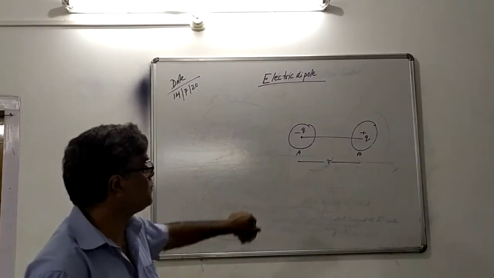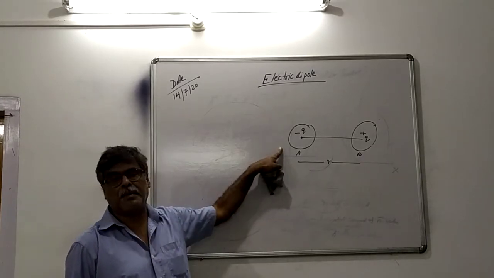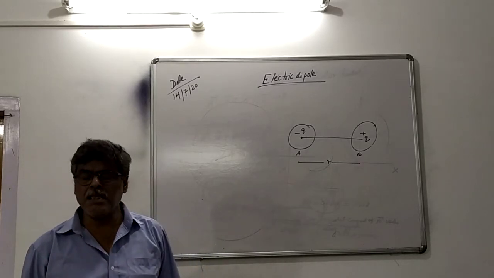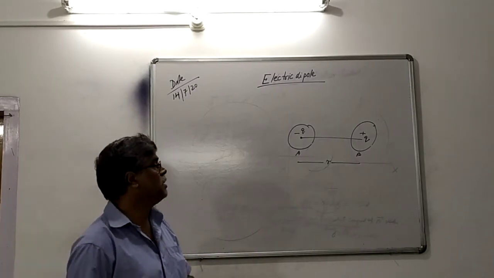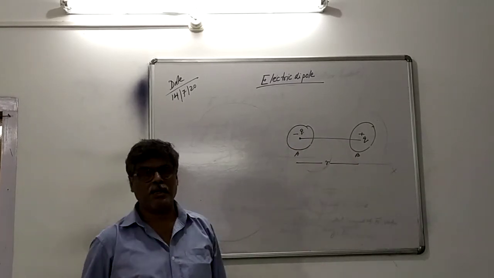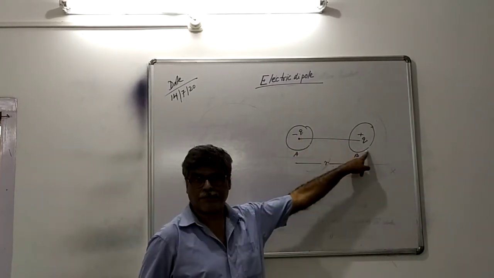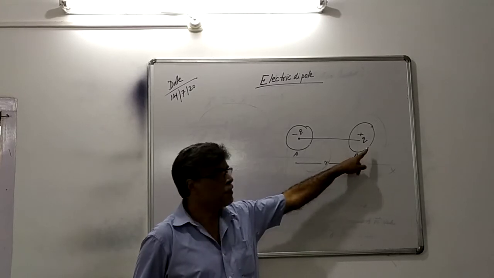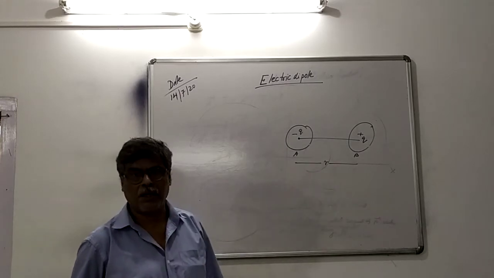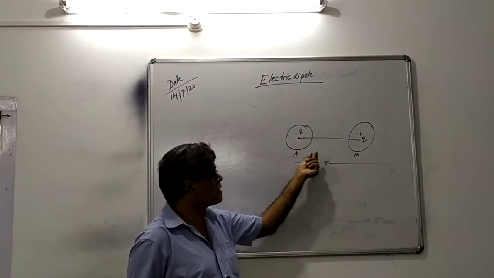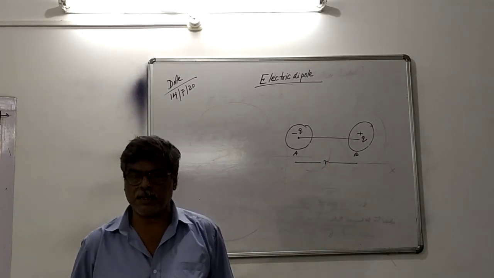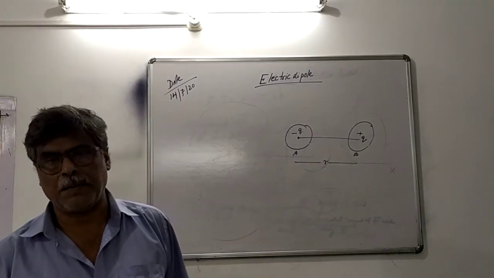Electric dipole is a system, an arrangement in which two charges equal in magnitude but opposite in sign are separated by a certain distance.